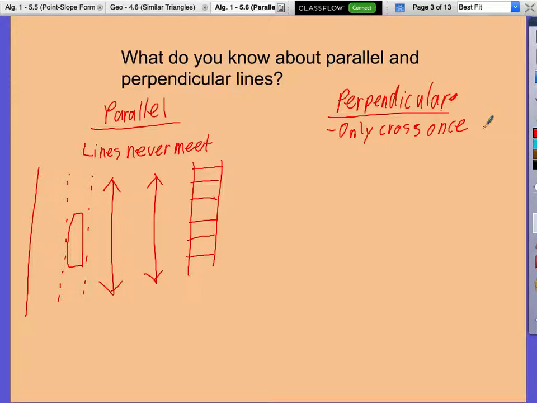Lines go on forever. They're infinitely long. So if it's infinitely long, there's no middle. But there's a middle right there. That's not a line. That's a pretend line, a line segment. We have to pretend because this ends, so it would actually be considered a line segment. But anyway, continuing on.